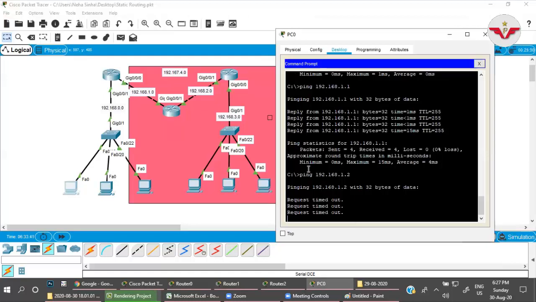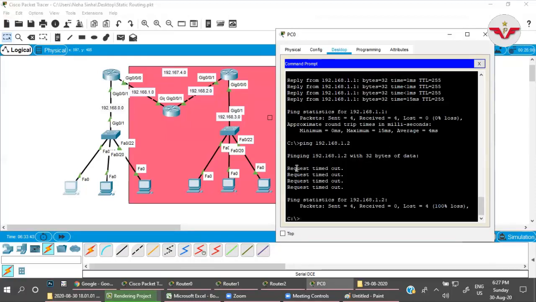You are getting the error message, request time out. From where are you getting it? From 1.2. It is trying to ping 1.2 and the error message we are getting is request time out. It means that the packet I am sending, I am waiting but I am not getting any response. That is why the system is giving me that error message, request time out.